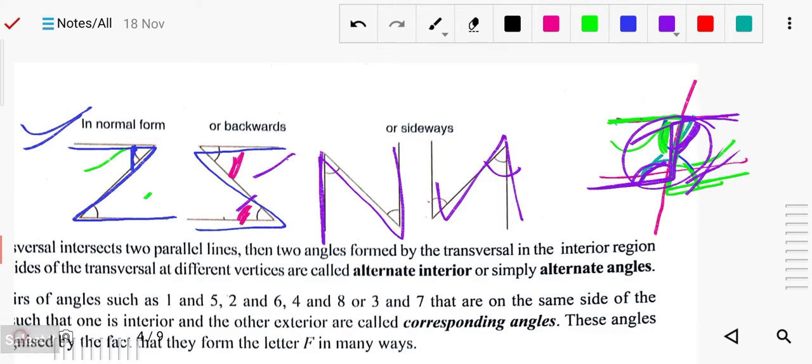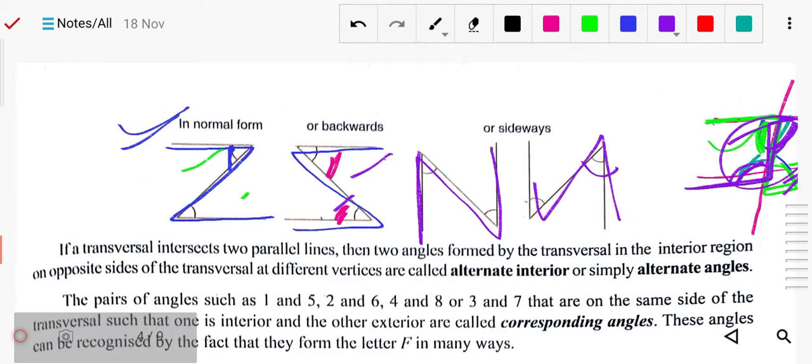In the next exercise, when we solve exercise 18C, we will use this: alternate angles are equal, corresponding angles are equal. Okay, the sum of interior angles is equal to 180. So all that we will study in the next exercise. Okay, now this is about the alternate angles, the forming letter Z.